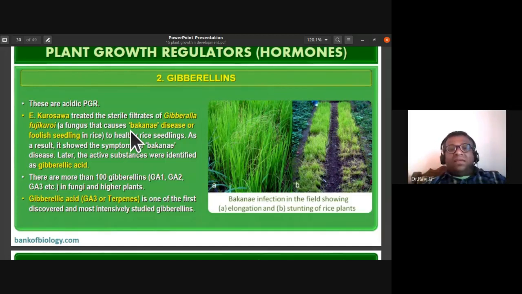Gibberellic acid or GA3, a terpenoid, is one of the first discovered and most intensively studied gibberellins. So for NEET, they might ask you: the first discovered and most intensively studied gibberellin is GA5, GA1, GA3, or GA100? The answer is GA3, a terpene. That is the first discovered and most intensively studied gibberellin.